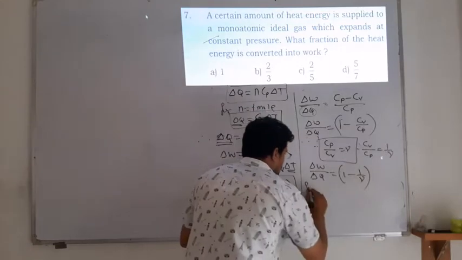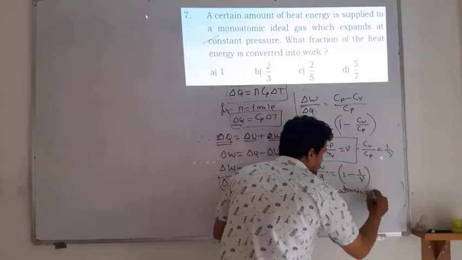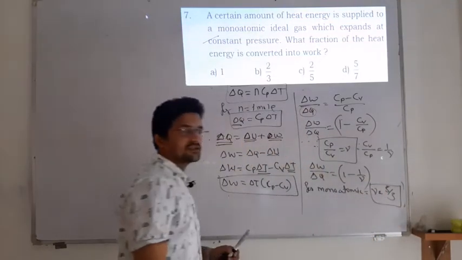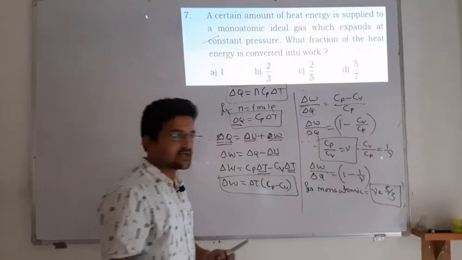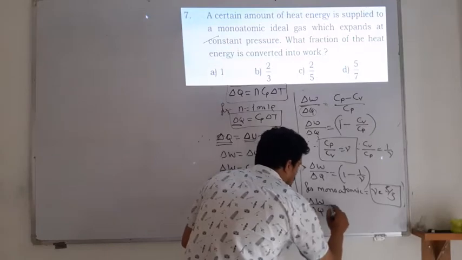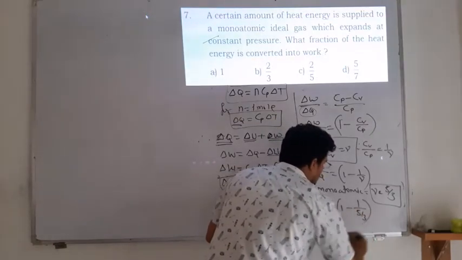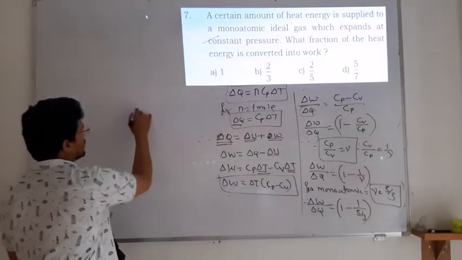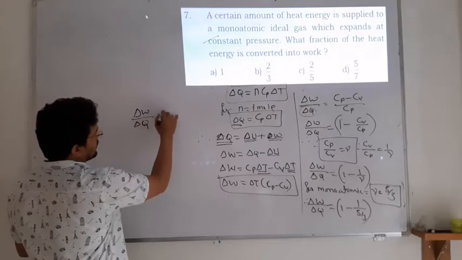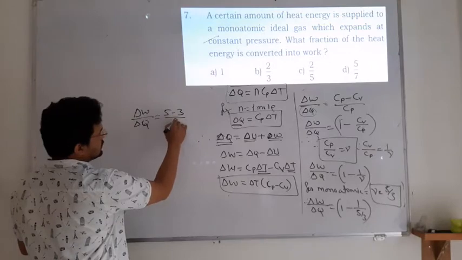For a monoatomic gas, gamma is equal to 5 by 3. You have to remember gamma for monoatomic, diatomic and triatomic gases. Therefore delta W divided by delta Q is equal to 1 minus 1 upon 5 by 3, which becomes 5 minus 3 divided by 5.